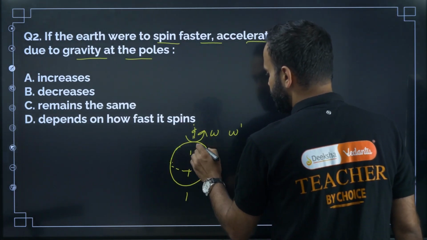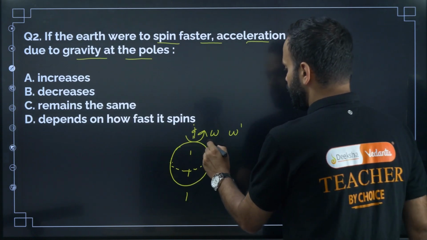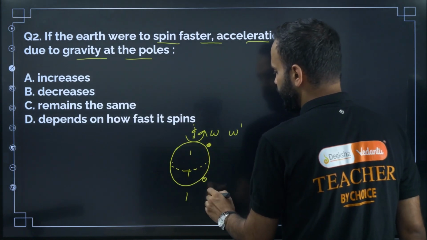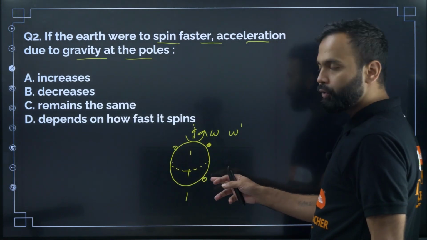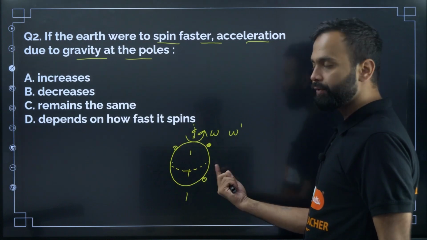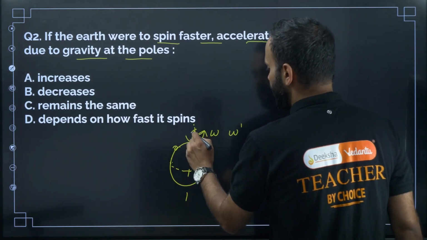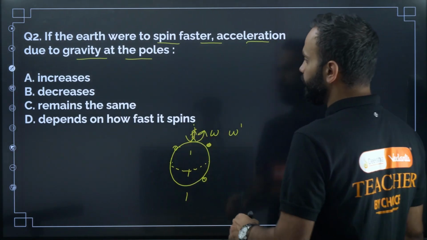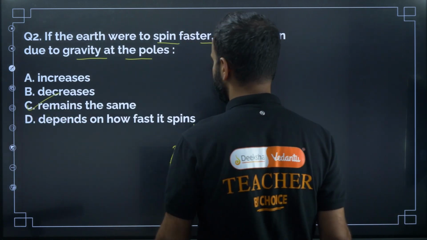At the equator or somewhere here or somewhere here, the acceleration due to gravity increases, right? Because of the spin. Here at the pole, acceleration due to gravity remains same. So option C is the correct answer.